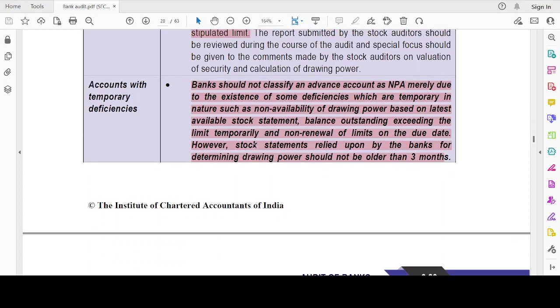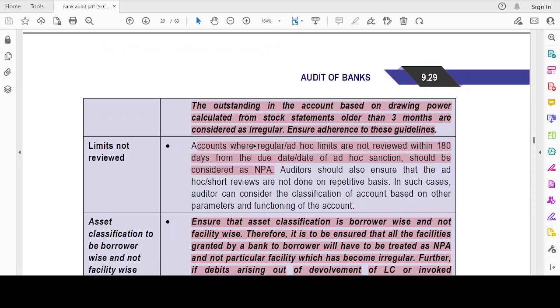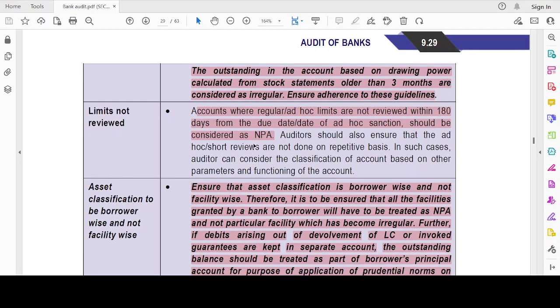Accounts with temporary deficiencies: banks should not classify an advance account as an NPA merely due to the existence of some deficiencies which are temporary in nature, such as non-availability of drawing power based on the latest available stock statement, balance outstanding exceeding the limit temporarily, or non-renewal of limits on the due date. However, stock statements relied upon by the banks for determining the drawing power should not be older than 3 months. So a stock statement of 3 months or less should be used for computing the drawing power. The outstanding in the account based on drawing power calculated from a stock statement older than 3 months should be considered irregular. Limits not reviewed should be reviewed within 180 days from the due date of the ad hoc sanction.